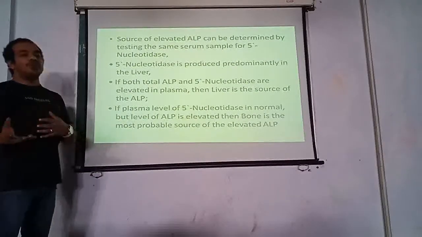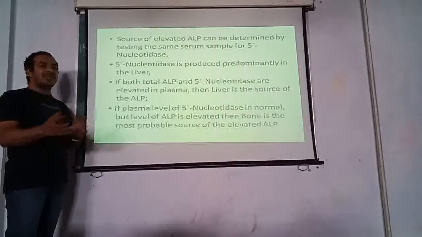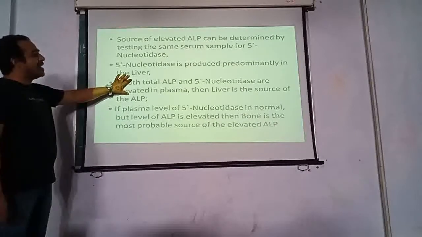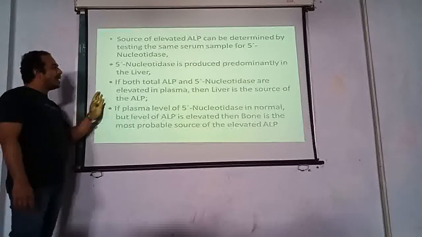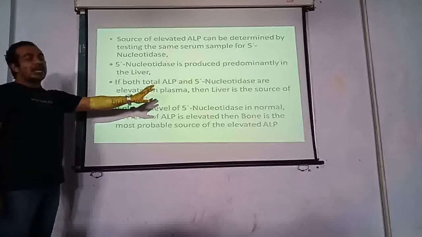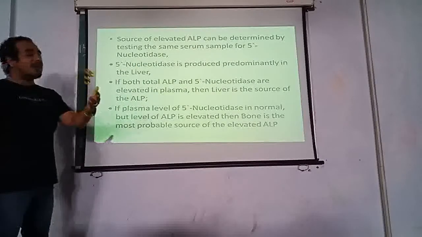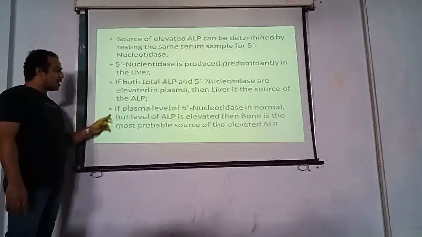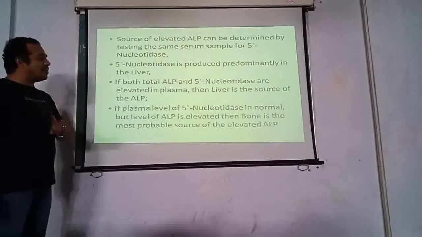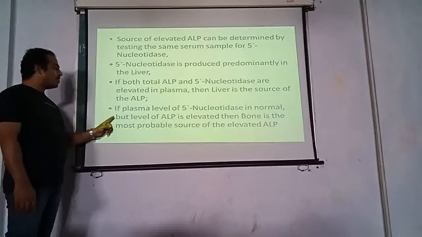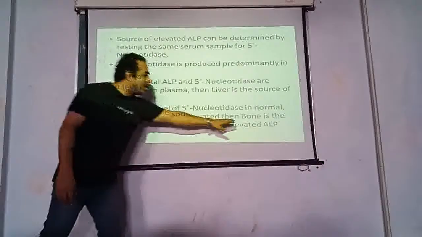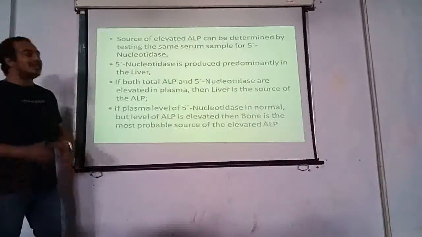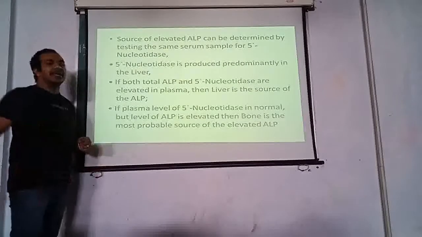Suppose you don't want to go for the ALP1 and ALP2 test, so this is the second indicator, that is 5-nucleotidase, which will give you an approximate idea whether the ALP is coming from the liver or from the bone. If the plasma level of 5-nucleotidase is normal, but the level of ALP is elevated, then you come to know that the bone is the source of elevated ALP.